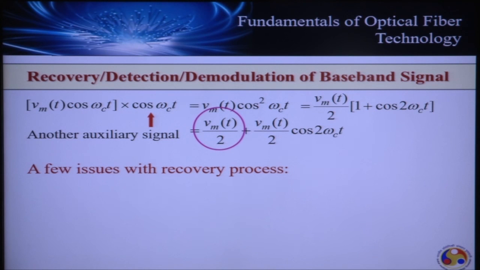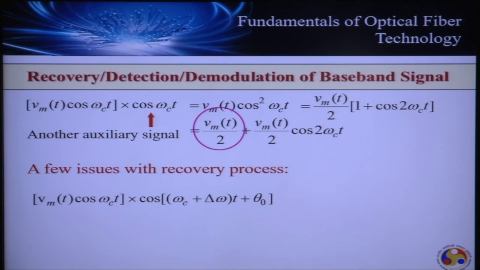So the auxiliary signal used for reverse translation back to the original band is generated at a different point. Let's try to understand what will happen if this locally generated carrier wave has some error in phase and in frequency. Theta naught is the phase error and delta omega is defined as the frequency error.